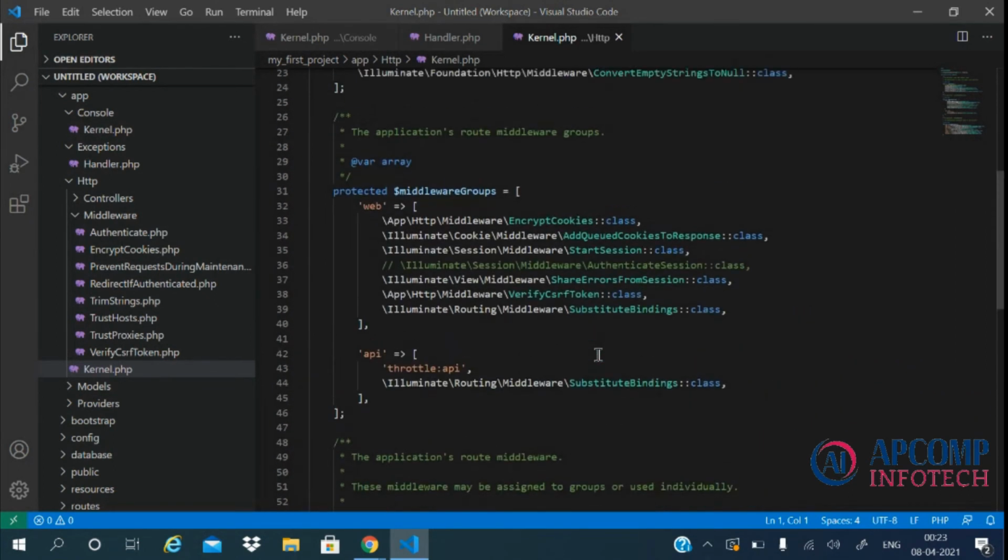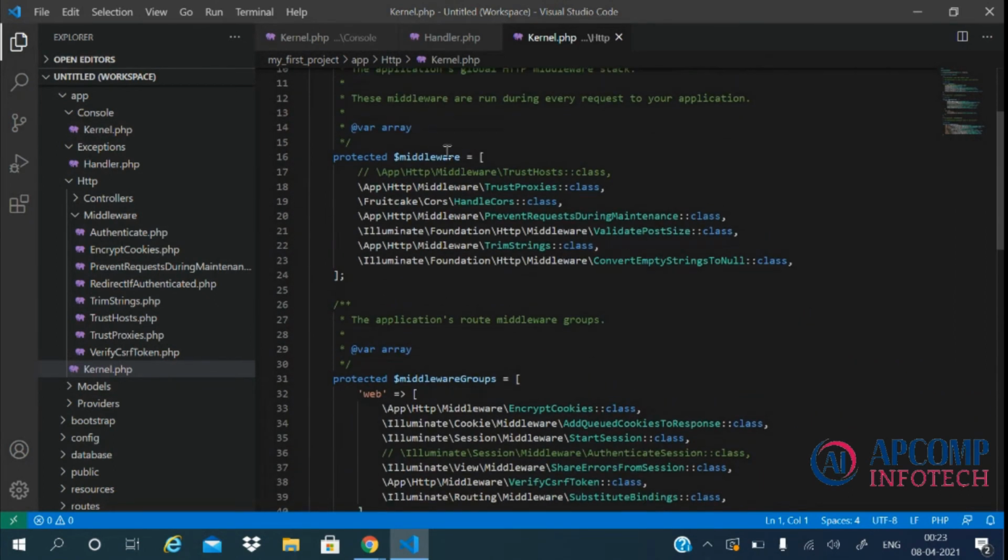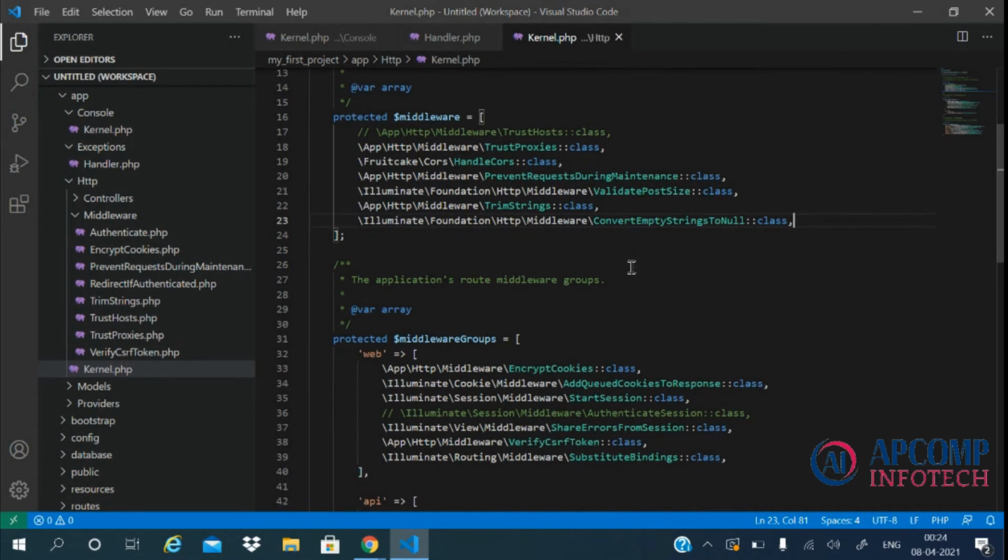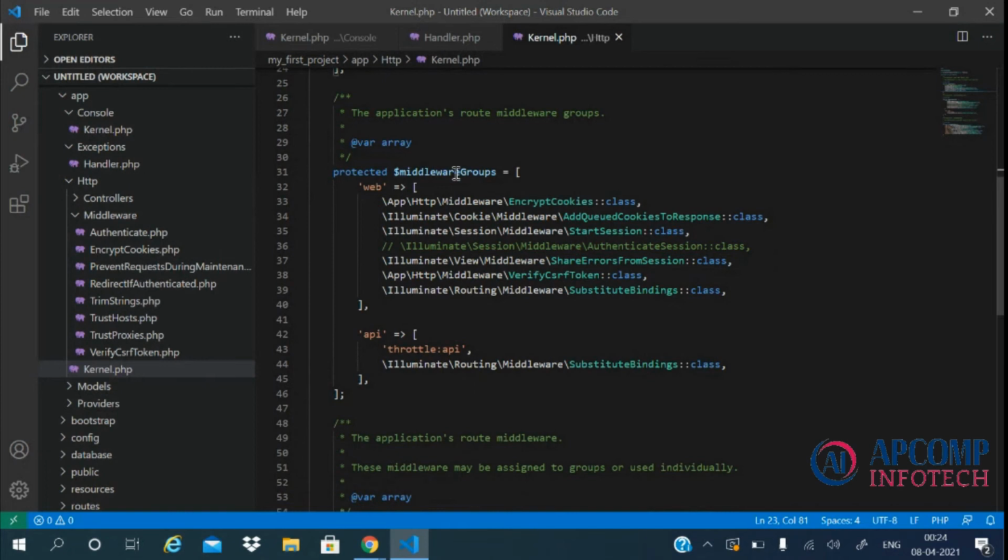As we can see, there is a middleware property. Any middleware class which we register in the middleware property will automatically be applied to all the requests. Within the middleware groups, we may define the middleware which will be applied to our web.php routes and to our api.php routes.